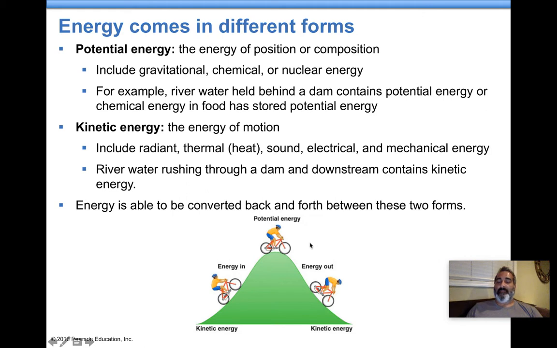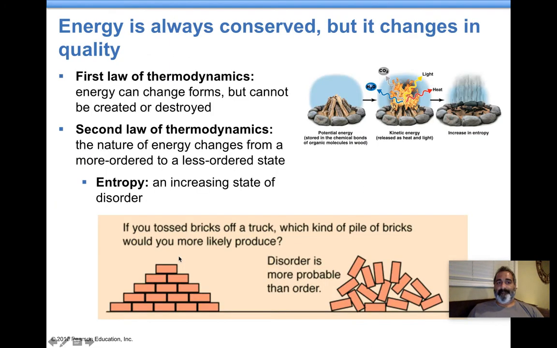So energy is converted from one thing to the other. Those machines make noise, so part of the energy is lost as sound. Those machines get hot inside, so part of it is lost as heat. So it gets converted into all these different types. What I just mentioned to you is how energy is converted from one form to another. That's called the first law of thermodynamics, energy changing forms.